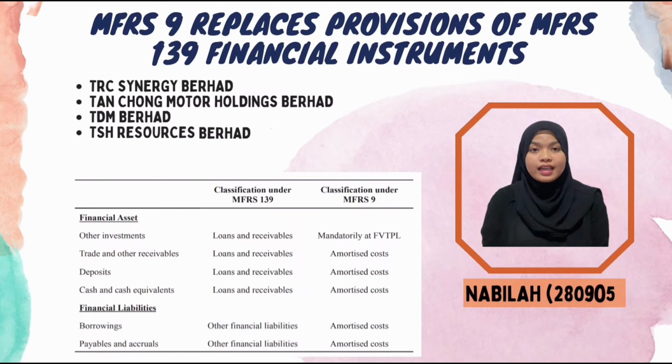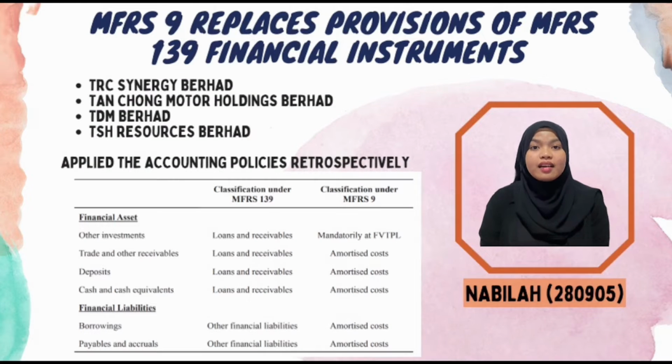Next, under MFRS 108, MFRS 9 replaces the provisions of MFRS 139 Financial Instruments. Based on the reports, TRC Synergy Berhad, Tan Chong Motor Holdings Berhad, TDM Berhad and TSH Resources Berhad have reported a replacement of MFRS 139 Financial Instruments: Recognition and Measurement with MFRS 9. This group generally applied the accounting policies retrospectively and elected not to restate the comparatives.